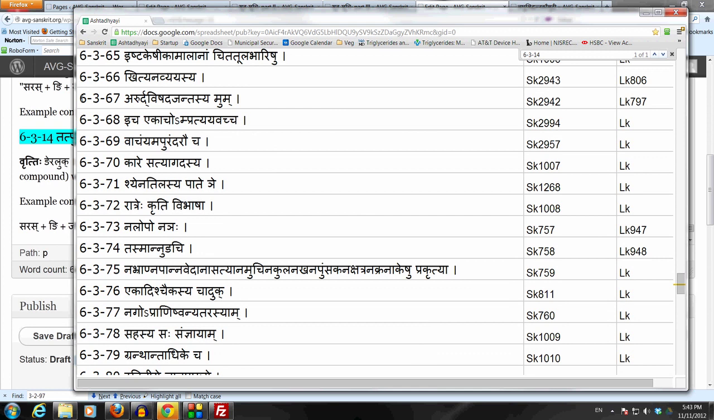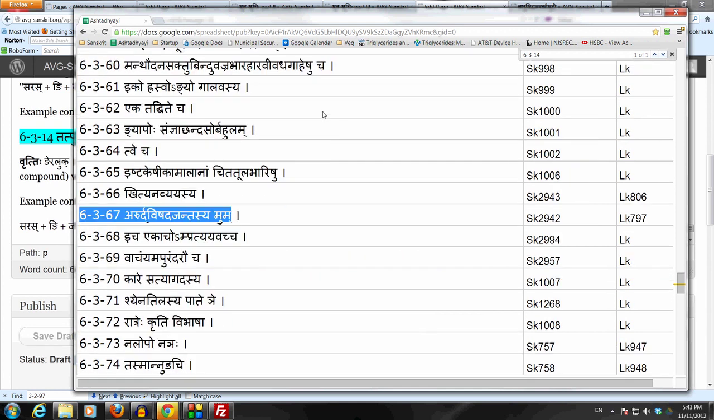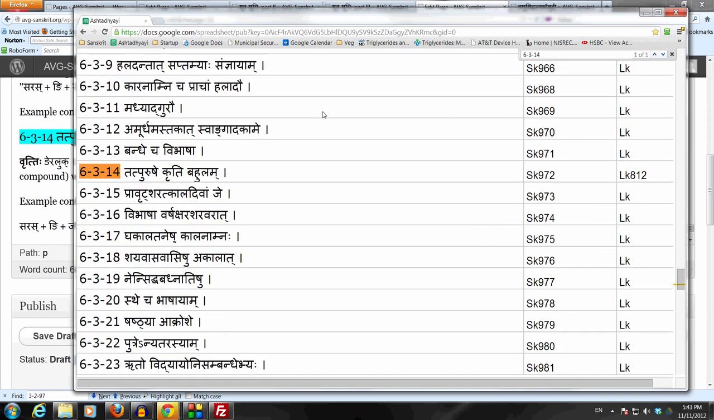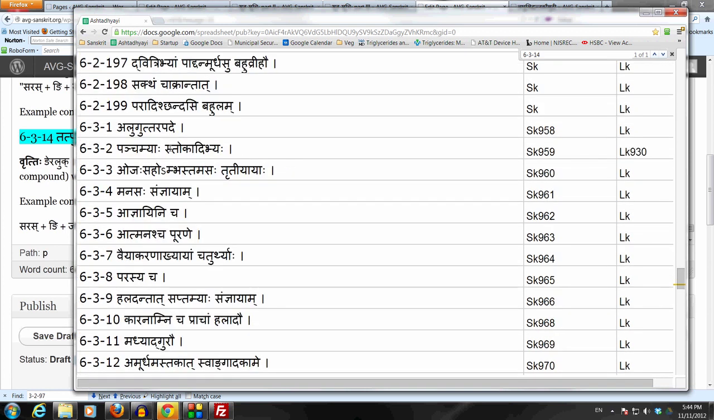This sutram 6.3.14, Tat Purushe Kriti Bahulam. One more thing to remember is that this sutram 6.3.14 also comes in the smaller Adhikara of Aluk. Aluk also starts from 6.3.1. Just like Uttarapade, the Aluk Adhikara also starts from 6.3.1, the sutram Aluk Uttarapade.